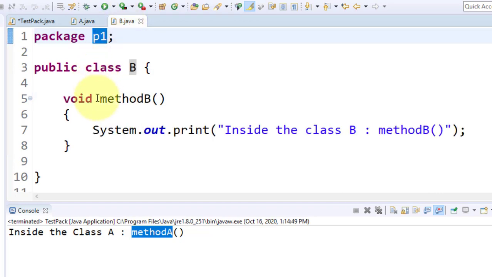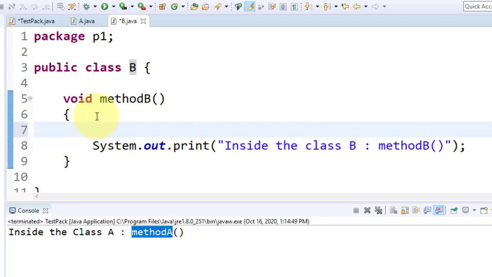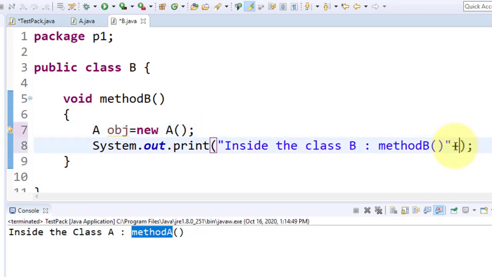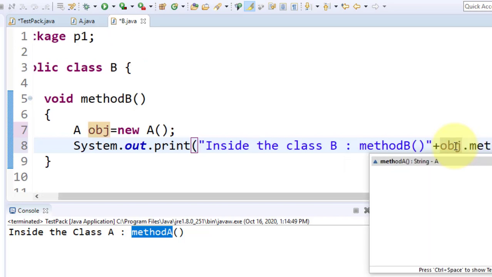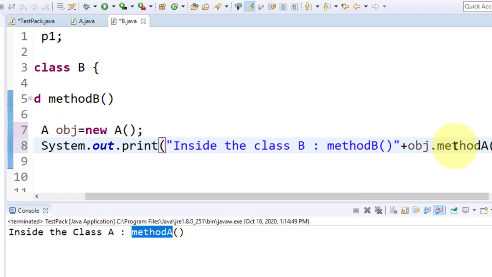Okay, and now how to access any method from any class? Obviously you have to create an object, obj is equal to new A, right? And here can I give a call like this, obj.methodA, correct?